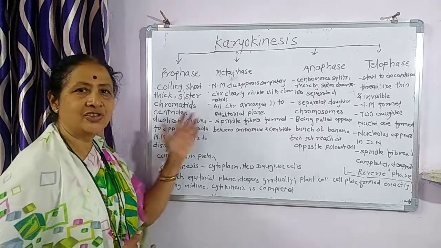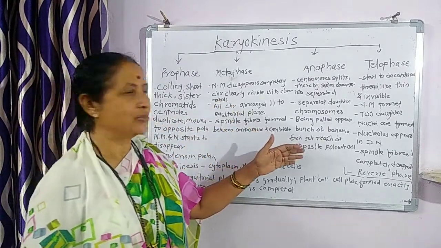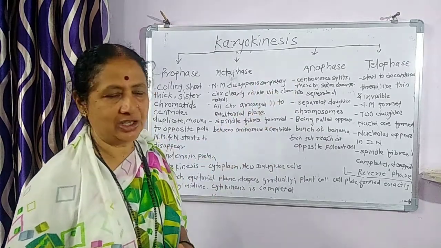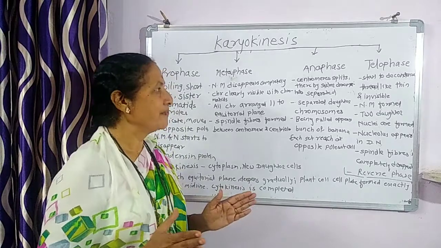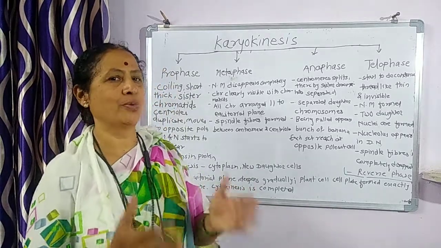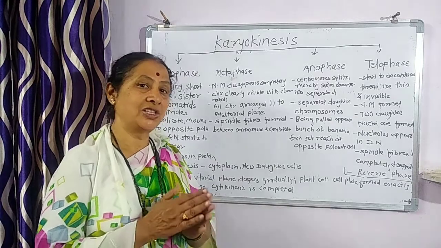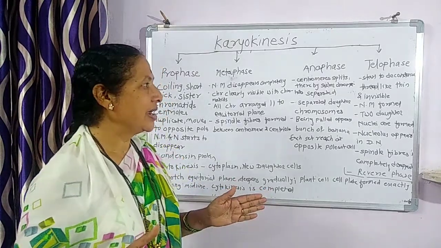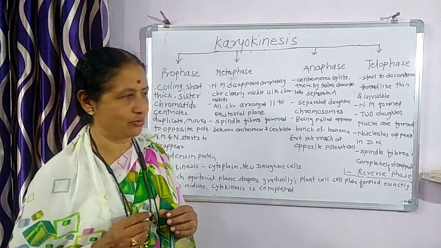This is the second stage, metaphase, after prophase. The next comes the anaphase. In this anaphase, the centromere splits and thereby sister chromatids are formed. These sister chromatids get separated from each other and form the daughter chromosomes.